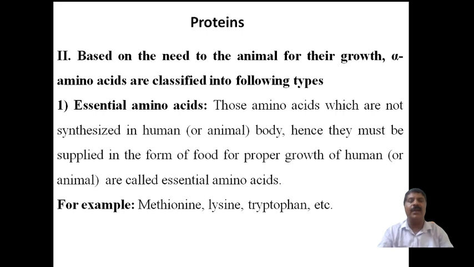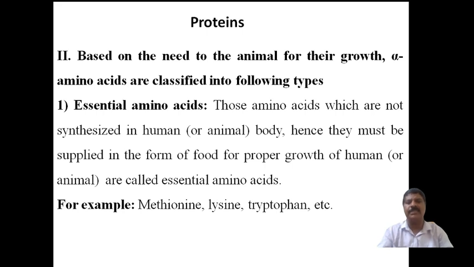It is an aromatic amino acid. I have already explained the structures of these amino acids in the previous session. So these are the three examples of essential amino acids.